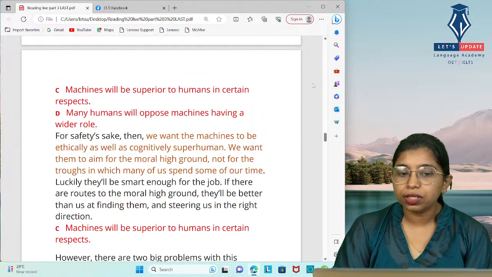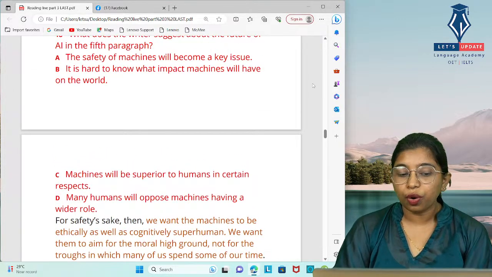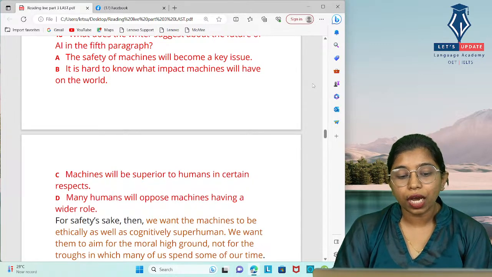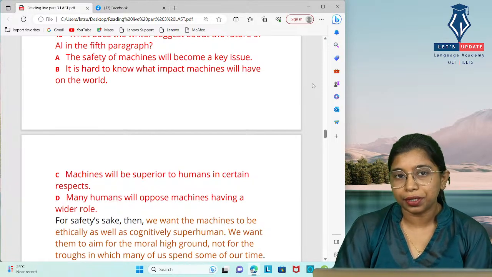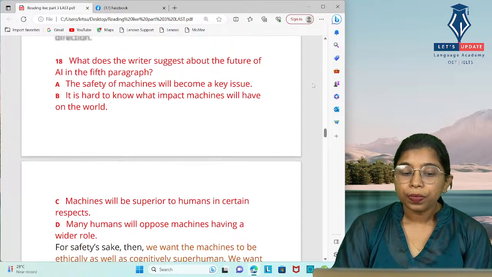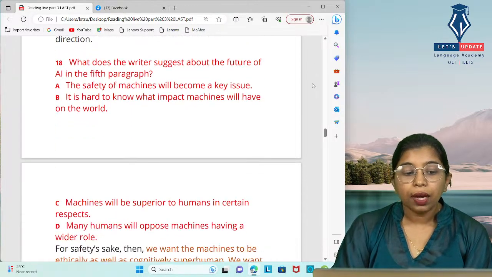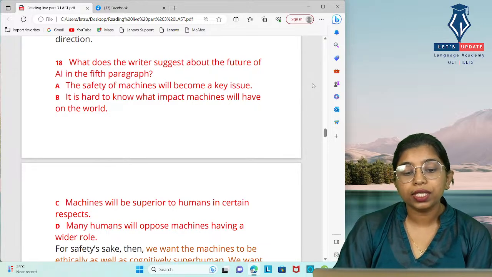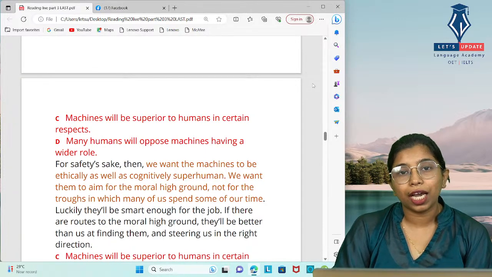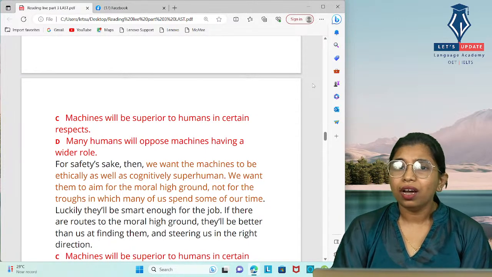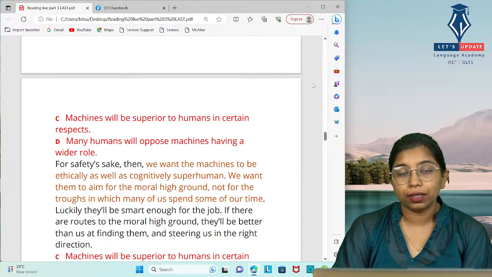Okay, so it shows where we humans lack. Okay, so if we do not have a plan, or if we do not have a high moral ground, we used to spend a lot of time in unwanted things, right? So where the writers suggest about the future of AI is machines will be superior to humans in certain respects, because people are wasting their time on irrelevant things or maybe unwanted things, because they don't have a high moral value, moral high ground.